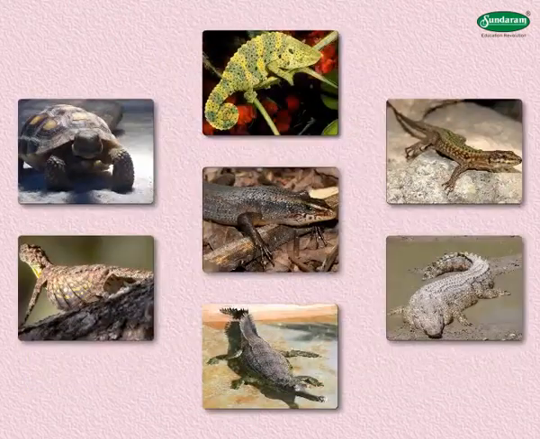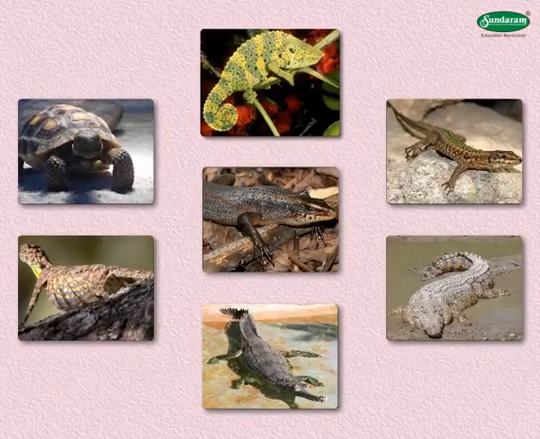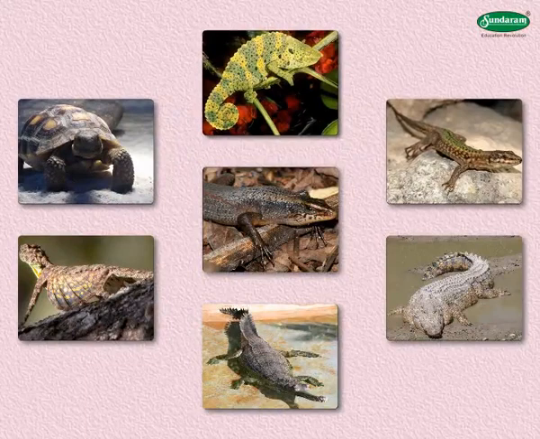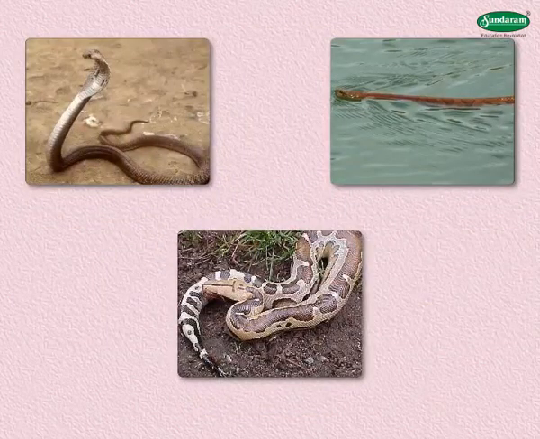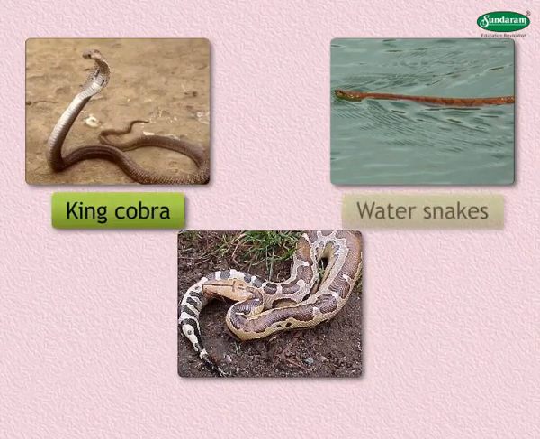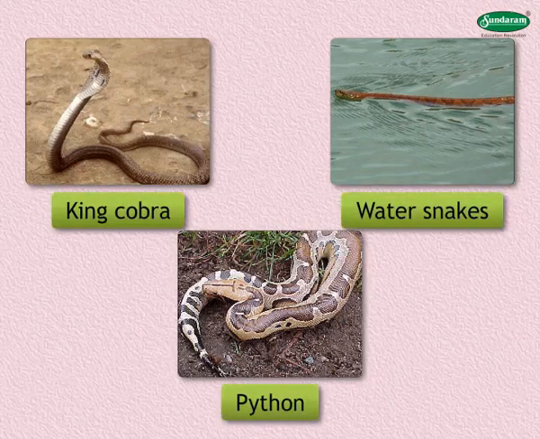Common examples are turtles, chameleon, wall lizard, garden lizard, flying lizard or draco, crocodiles or gavialis or gharial or mugger. Some common examples of limbless reptiles are snakes like king cobra, water snakes or dhaman, and python or ajgar.